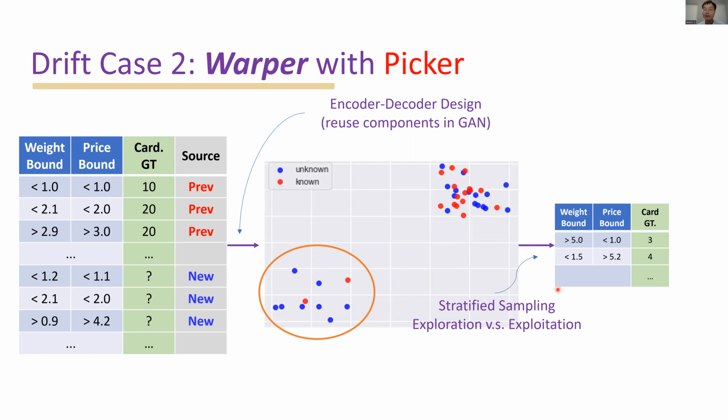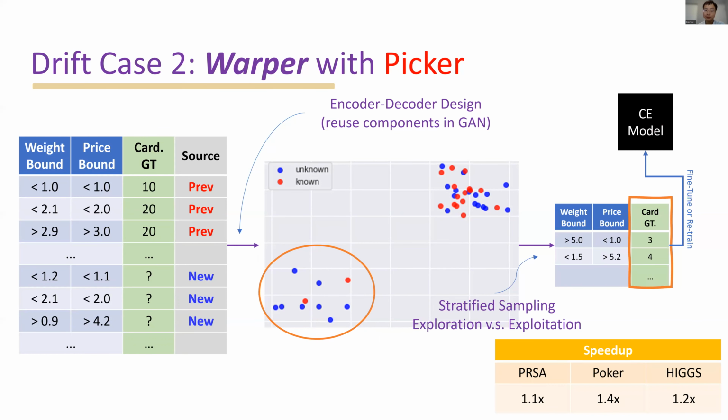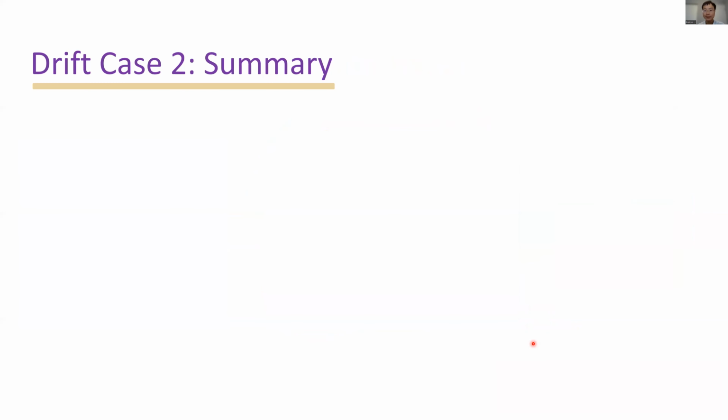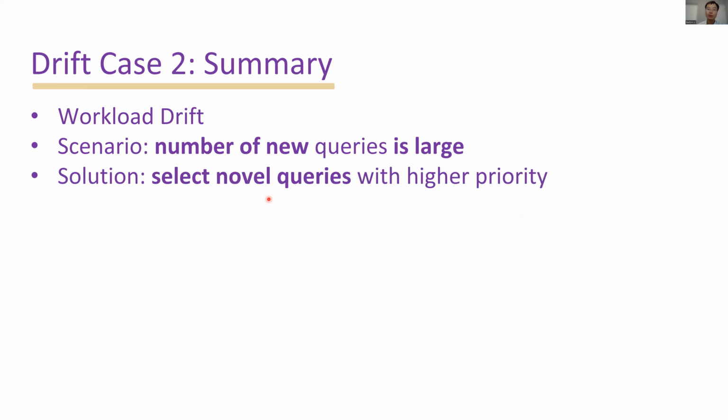We also use stratified sampling here to balance exploration versus exploitation to add more variety to the different clusters. At last, we label those selected queries and feed them into the black box cardinality estimator model. Our experiment shows that the proposed method, the picker, also outperforms naive fine-tuning with the same computation overhead. In this drift case, we also have workload shifts and the number of new queries is large. We select novel queries with higher priority for labeling.